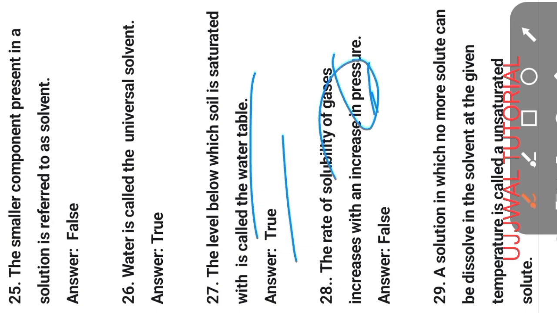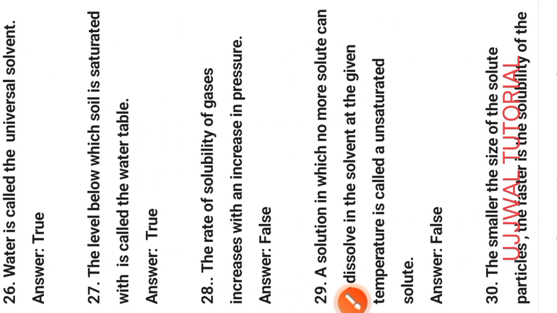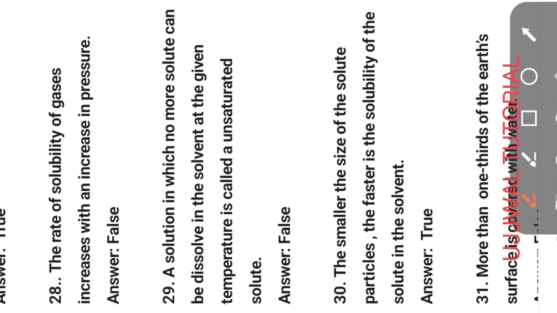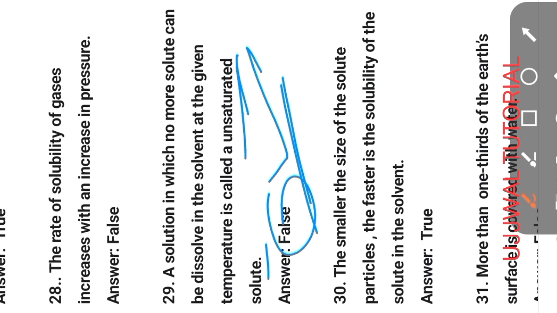That is the statement false. Question number 29. A solution in which no more solute can be dissolved in the solvent at the given temperature is called an unsaturated solution. No, saturated solution. This statement is false. It is wrong. Next question.